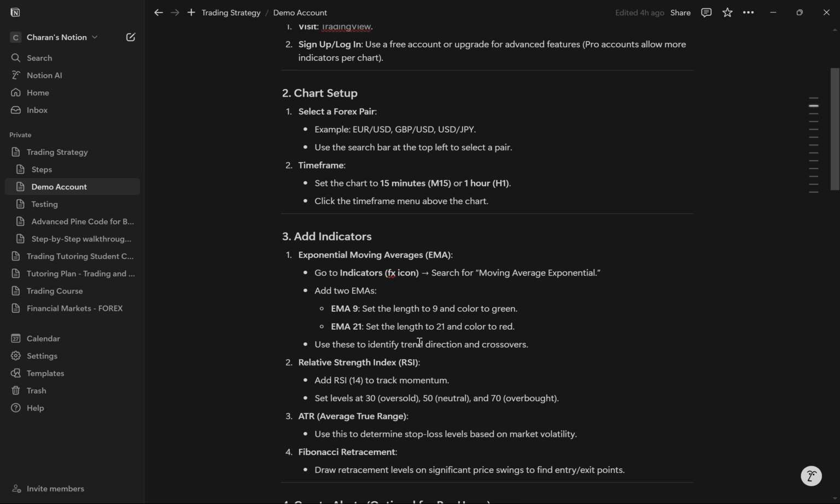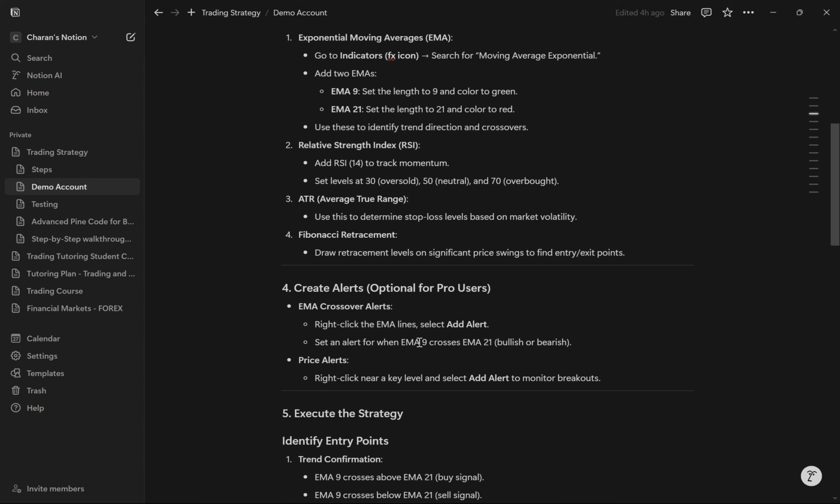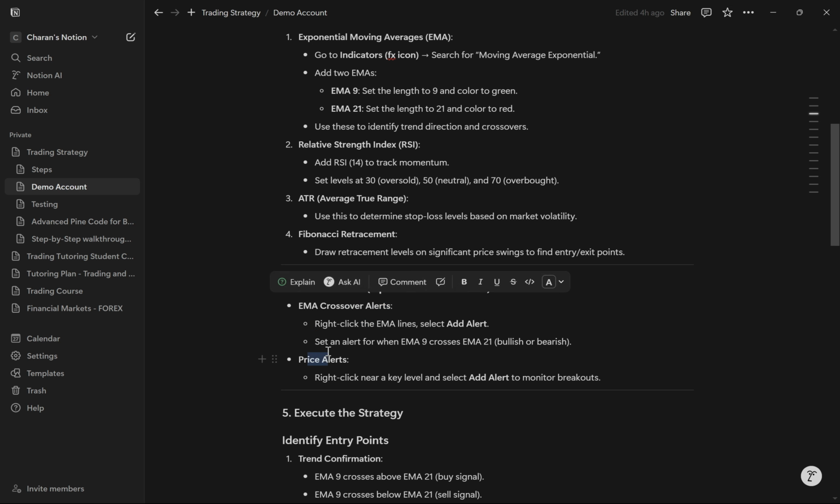So we're going to add the moving average indicator, the RSI indicator, and the ATR indicator, which helps to determine the stop loss, and the Fibonacci retracement levels. And then we have our create alerts option, which is only for pro users, that is, if you have a premium subscription in TradingView. So we've got our EMA crossover alerts and the price alerts.